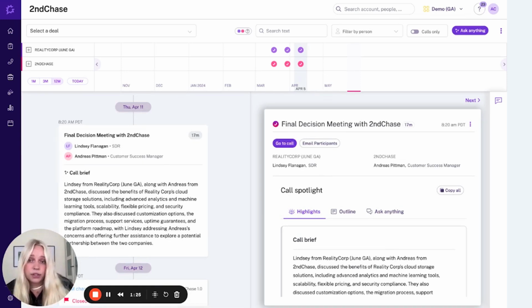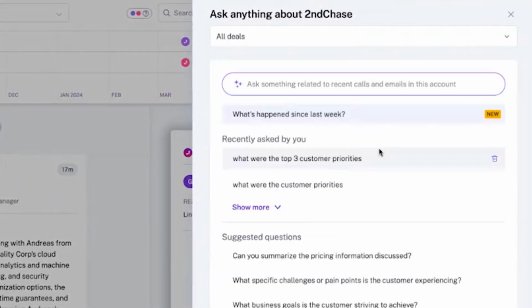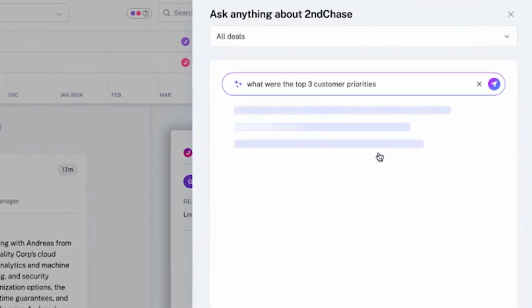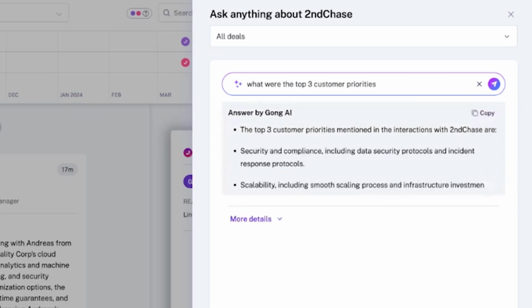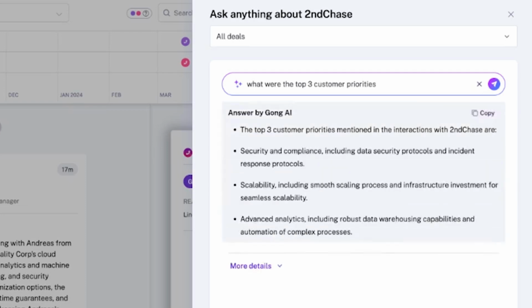If I'm in a bit of a rush and I don't have the opportunity to listen to the entirety of a call, what Gong's Ask Me Anything feature gives me the ability to do is say, what were 3 of the customer's top priorities at that time? And from there, our AI will ingest all of these interactions that we've had and give us a very in-depth answer, as you can see here.